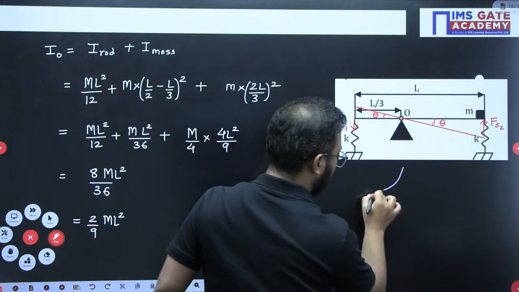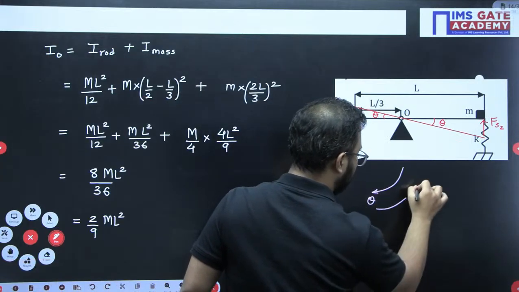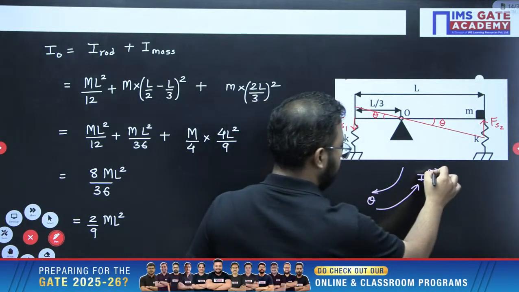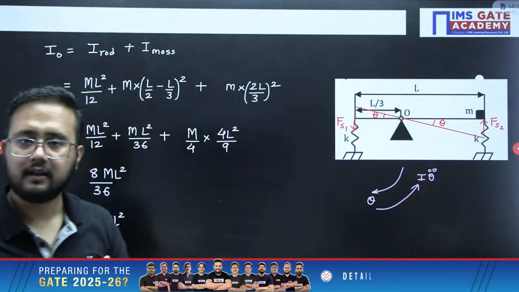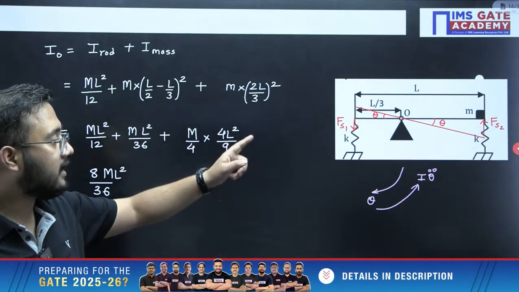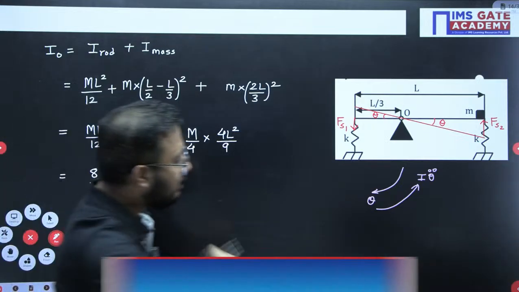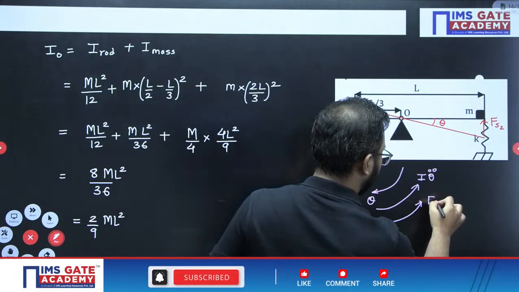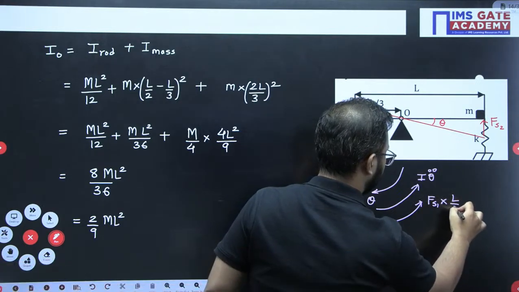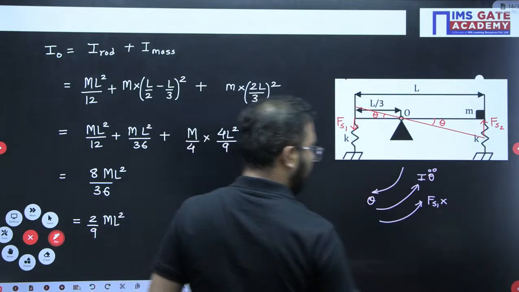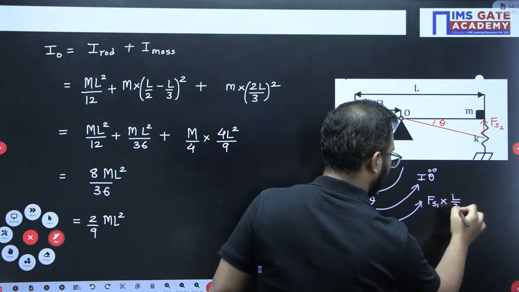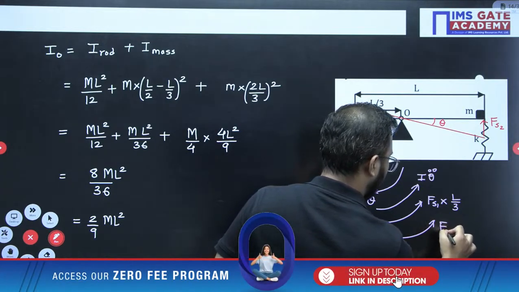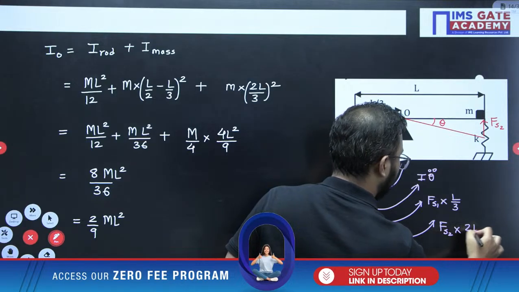Now, opposite to the disturbance theta provided, the inertia torque is I theta double dot. Clear everyone? Now, Fs1 and Fs2 both will create an anti-clockwise moment about point O. Fs1 multiplied by L by 3, Fs2 multiplied by 2L by 3.